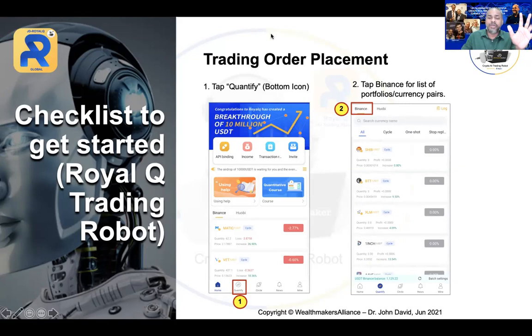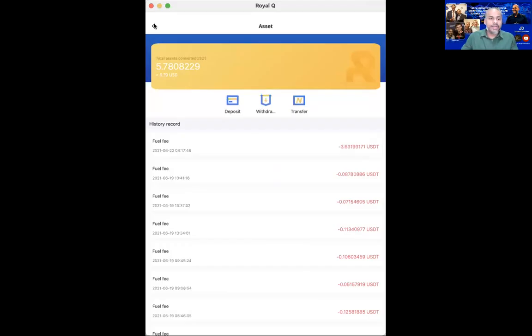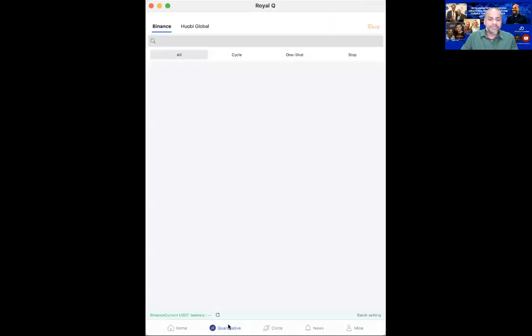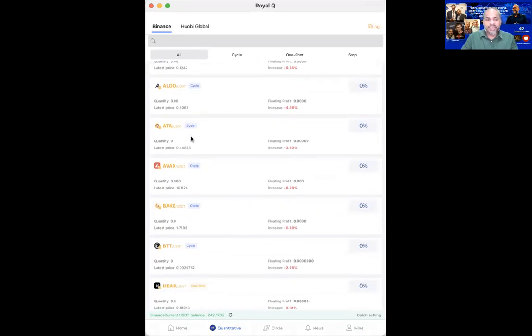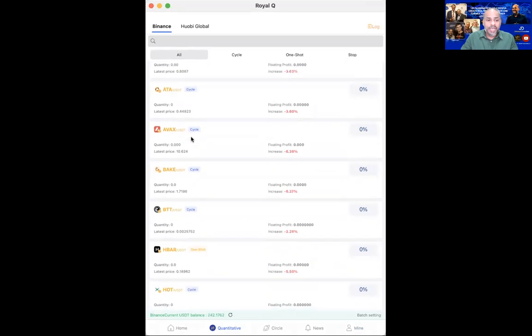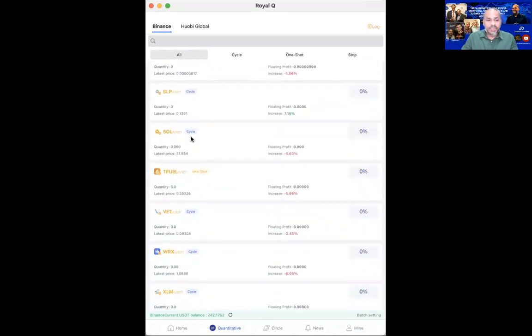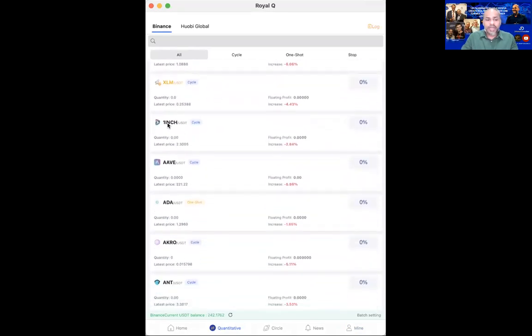Let me just get back to the Royal Q to show you exactly on that. If you click over here, quantify, you can see all the coins. Now, you must be able to see the orange. These are all the coins that have been voted. You also must be able to see orange and also black. Some coins are in orange, some coins are in black.